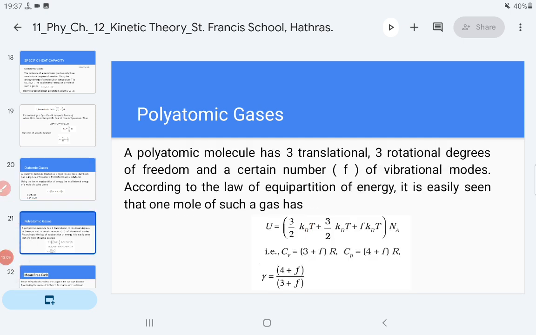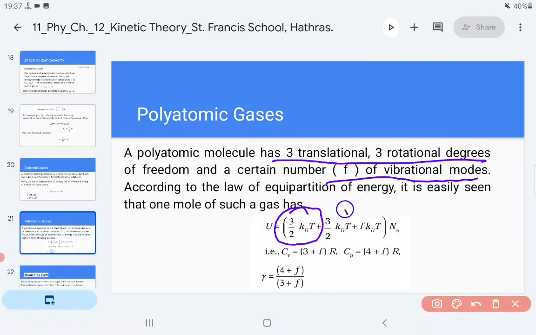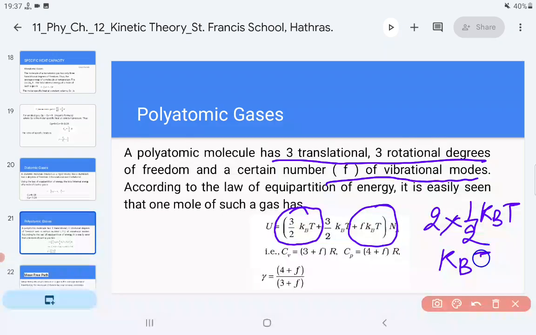For polyatomic gases, there are 3 translational plus 3 rotational and some degrees of the vibrational modes. So if there are vibrational modes, for 3 translational it is 3 by 2 kBT, for 3 rotational 3 by 2 kBT. Dear students, for a vibratory motion there is 2 times half kBT, because for vibrational motion the kinetic as well as potential energy modes are there. If a vibrational mode is having both of these two, then the energy is kBT for one vibrational mode. If there are f vibrational modes, what is the total energy associated with this? It is f into kBT, right?